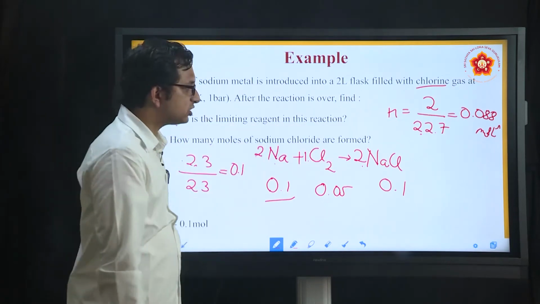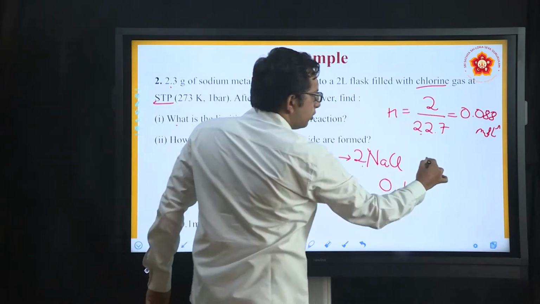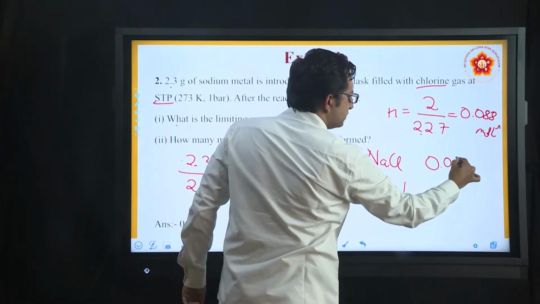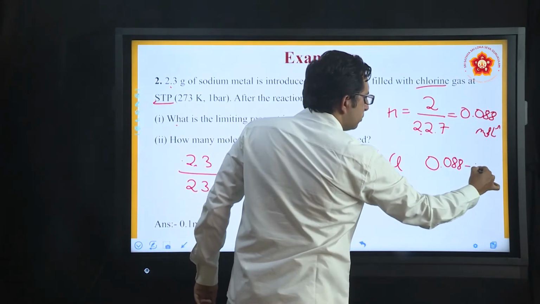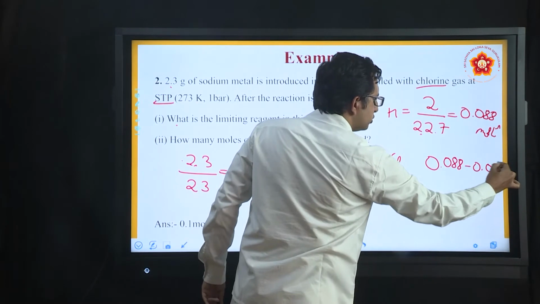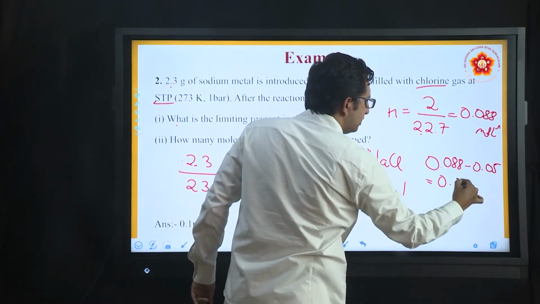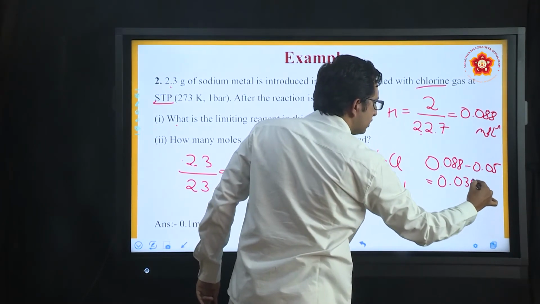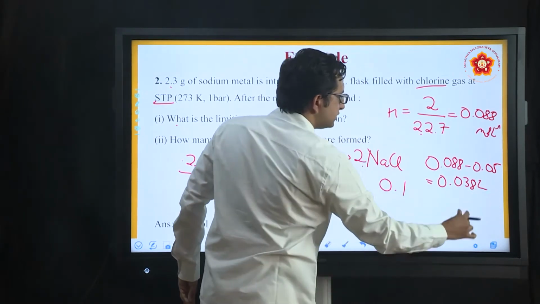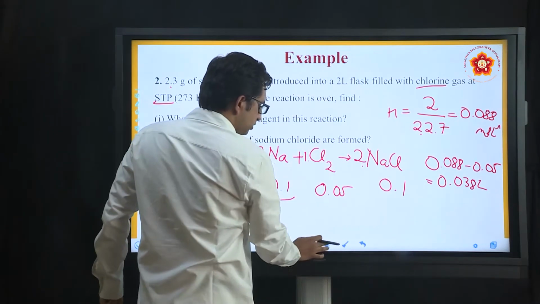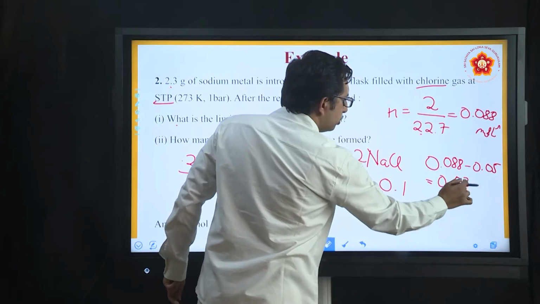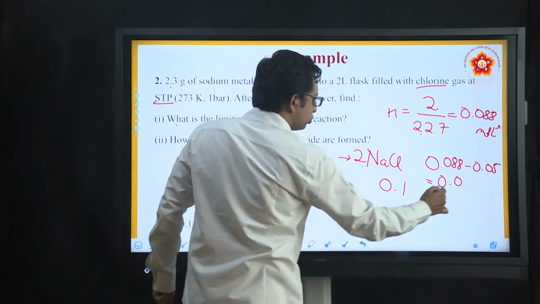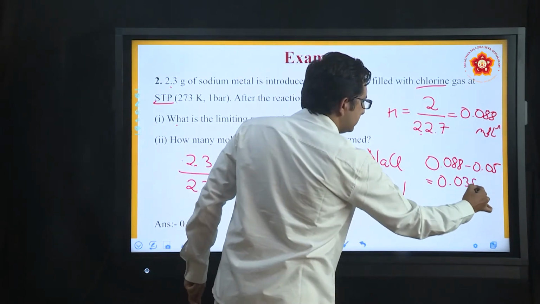And how much excess is present? My need was only 0.05 as I am able to see in the reaction. So I actually have an excess of 0.038 mole per liter that I am utilizing here.